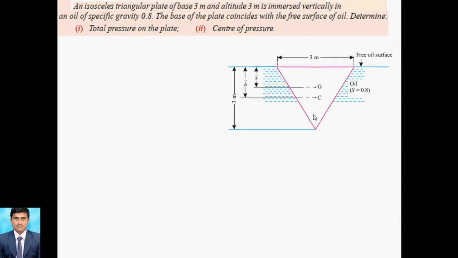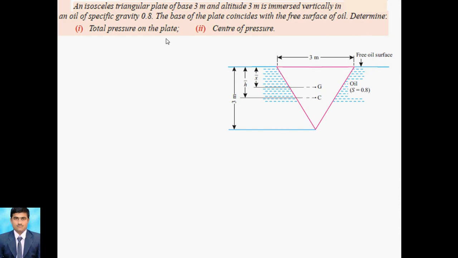Now we consider an isosceles triangle. Here the base is 3 meter and the altitude is 3 meter, which is immersed vertically in an oil of specific gravity 0.8. So here oil is placed over here, and the base of the plate coincides with the free surface. So this is the base, and it coincides with the free oil surface. Is it clear? So that's why we can draw the figure like this. This is an isosceles triangle, and this is 3 meter, and the height is also 3 meter.